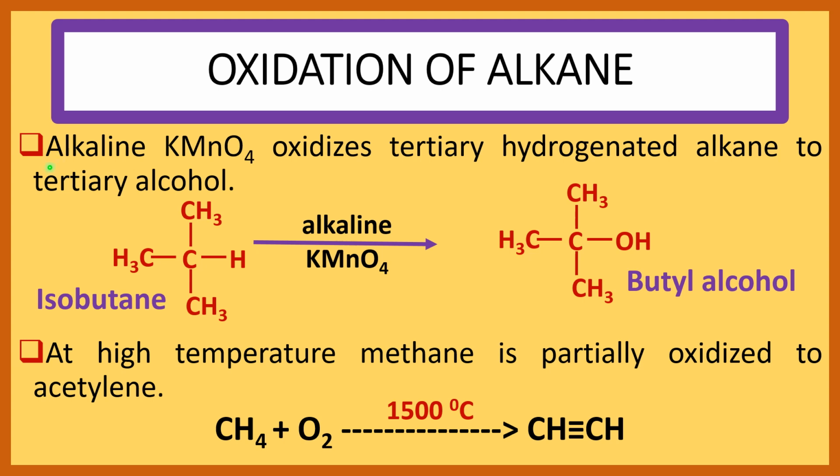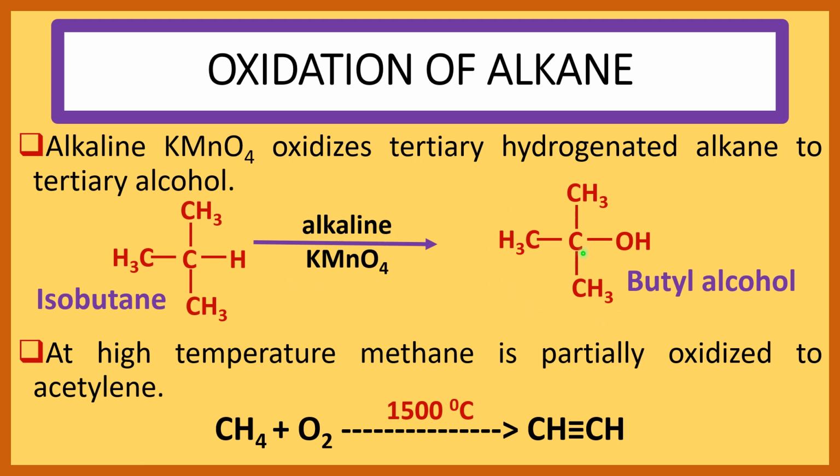Now see the oxidation of alkane. Alkaline KMnO4 oxidizes tertiary hydrogenated alkane to tertiary alcohol. When this carbon atom is linked with other 3 carbon atoms, this carbon atom is called the tertiary carbon. To this carbon atom, this hydrogen atom is attached, so it is tertiary hydrogenated alkane. It is oxidized by alkaline KMnO4 and produces tertiary alcohol.